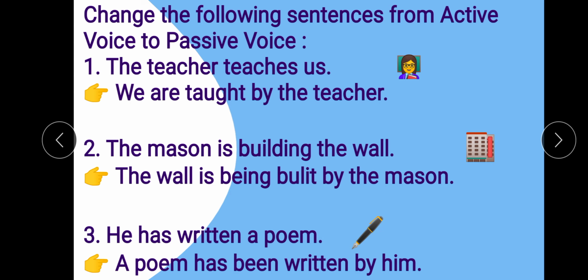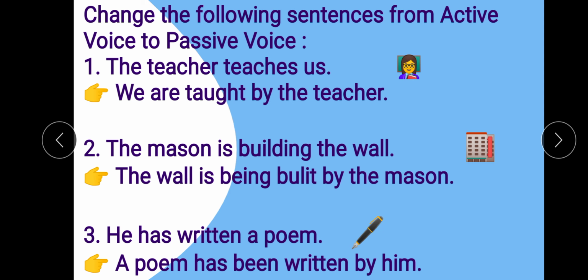Okay, next sentence, he has written a poem. See here, has, and then the past participle form of the verb write, written. That means this is in perfect tense, present perfect tense. First of all we have to see the object, a poem. Then we will put it in the place of subject in the passive sentence.